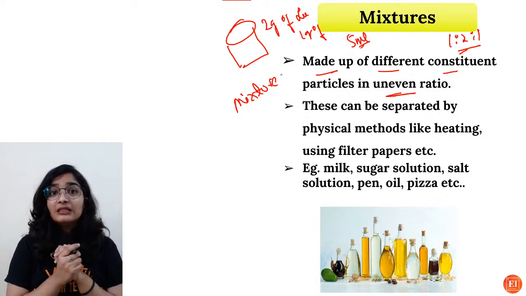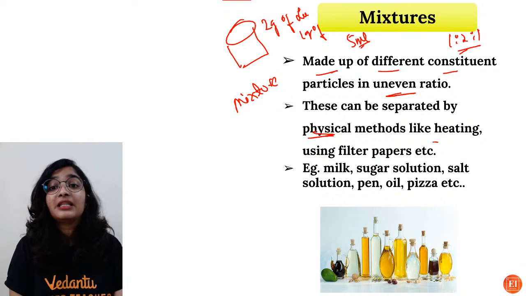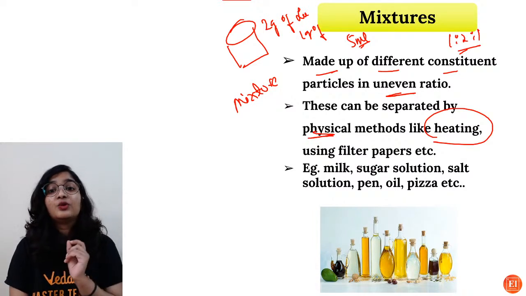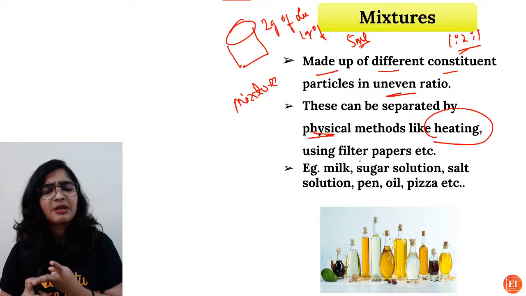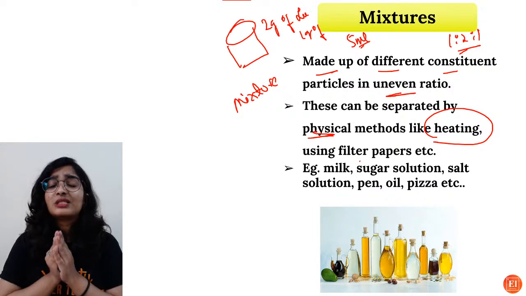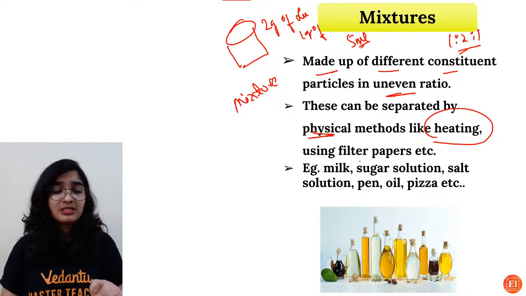Okay, and these mixtures, they can be separated by physical methods like heating or using filter papers. Using filter paper, that is chromatography, about which we will study in detail today. Evaporation, yes, we can separate it, right?